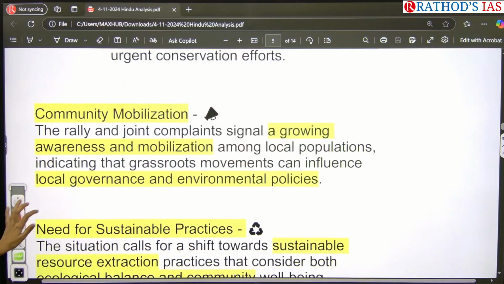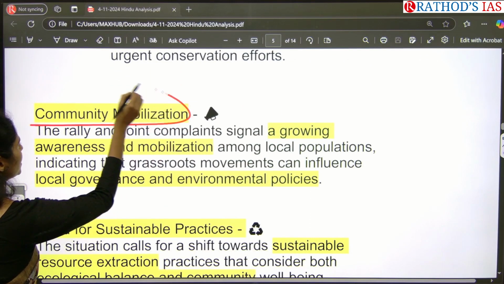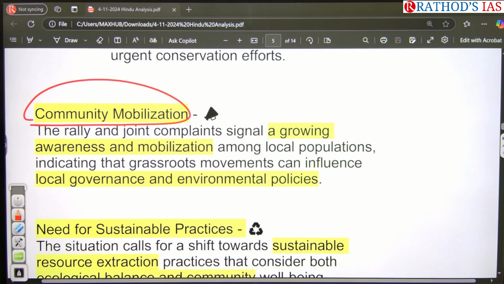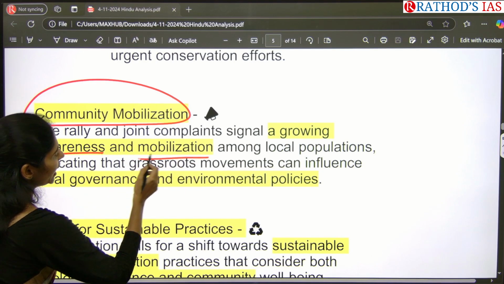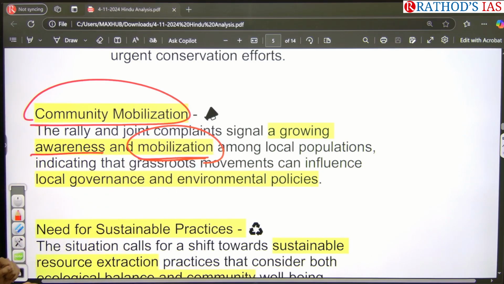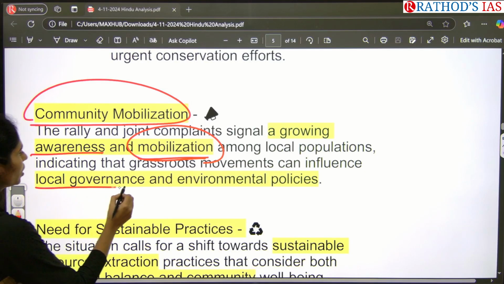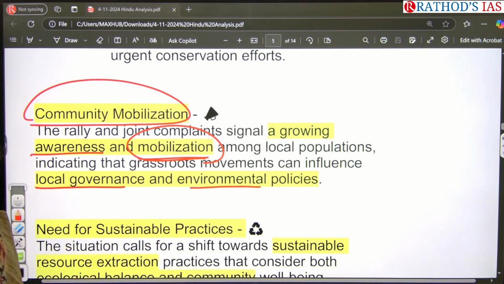And even now we can understand about community mobilization. Whenever these people go for rallies as well as joint complaints, they show that there is increasing awareness and that people are starting to mobilize. Mobilization indicates grassroots movements, and they can influence local governance as well as environmental policies.